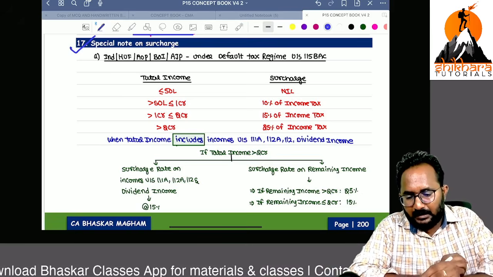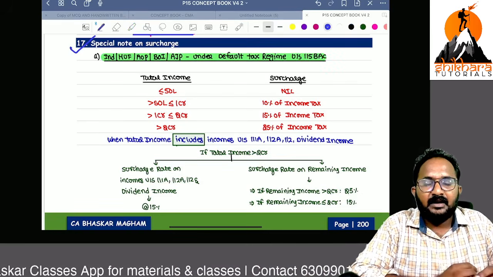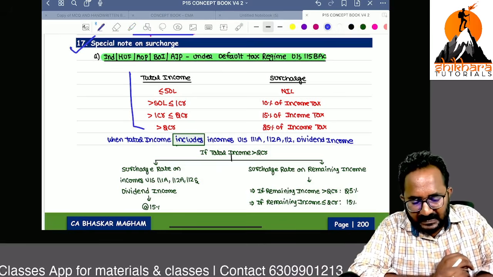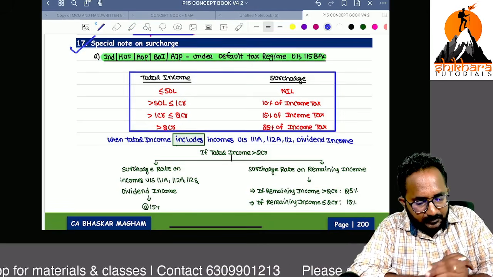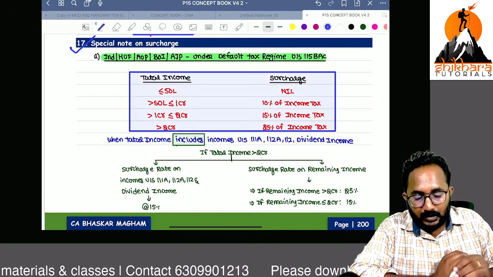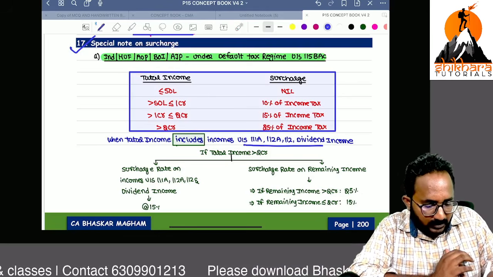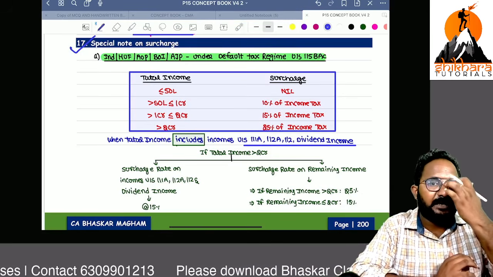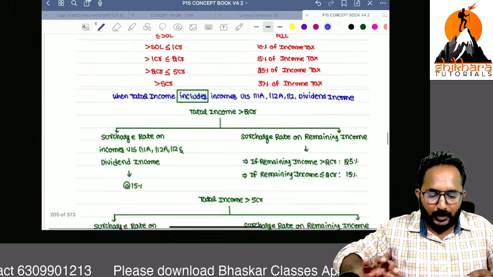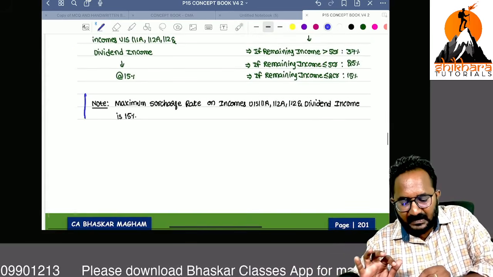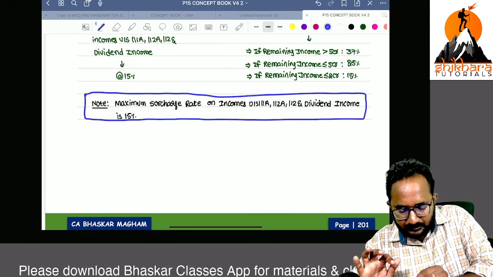Sir, generally individual, HUF, AOP, BOI, AJP, if they are following the default tax regime, these are the surcharge rates. I think it is in the basic concept chapter itself. But now, if the total income of these persons includes these four incomes, what are the four incomes? Please read along with me: 111A, 112A, 112, and dividend income. So one note point you have to remember: the maximum surcharge rate we can apply on these incomes is 15%.